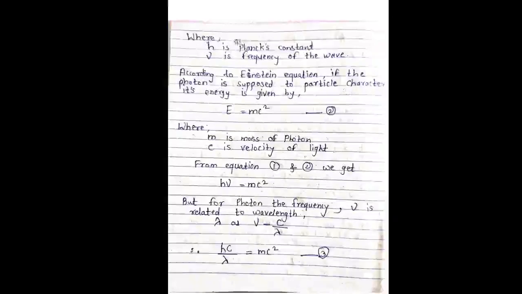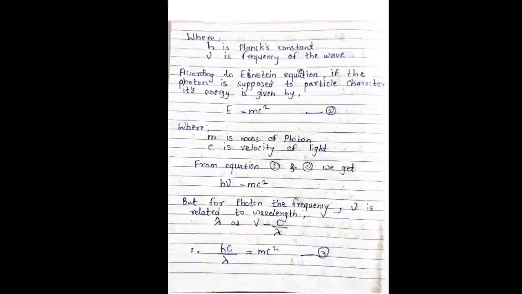First, according to Planck's quantum theory, if the photon is assumed to have wave character, its energy is given by E = hν, where h is the Planck constant and ν is the frequency of the wave.